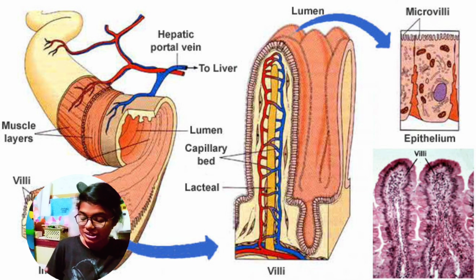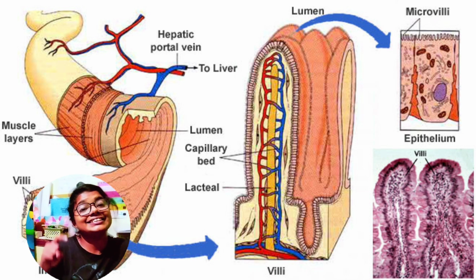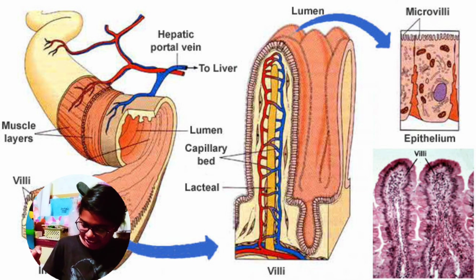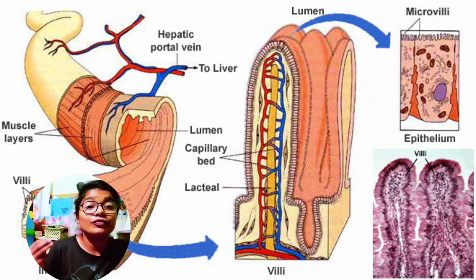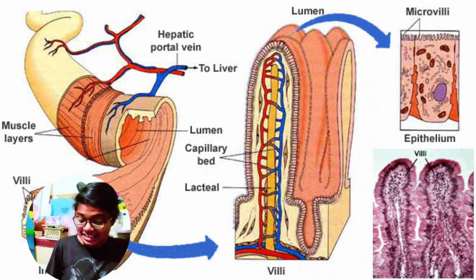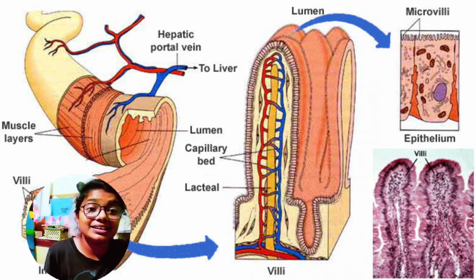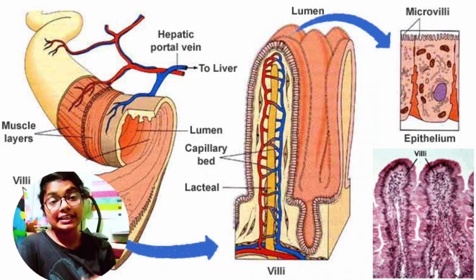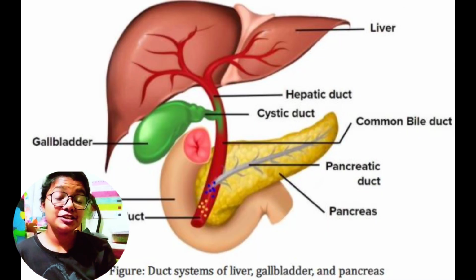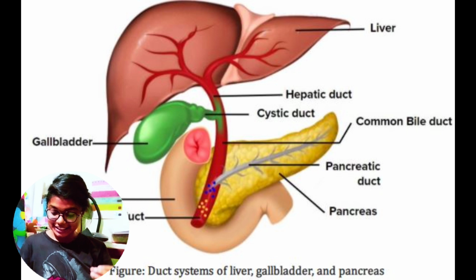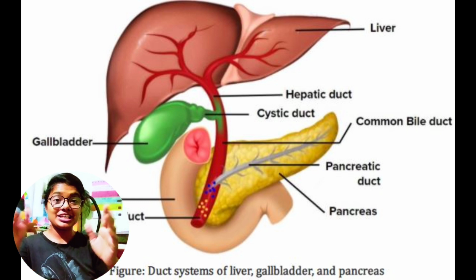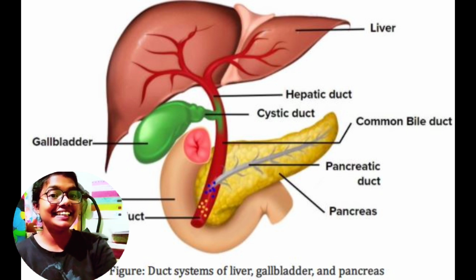In the villi, the mucosal epithelium has goblet cells that secrete mucus for protection and lubrication. The mucosal epithelium of the stomach has glands, the gastric glands and crypts. These crypts are known as crypts of Lieberkühn, and they contain the Paneth cells and the argentaffin cells. The mixture of intestinal juices from the intestinal glands is known as succus entericus, and the pH is 7.8, which is slightly alkaline.